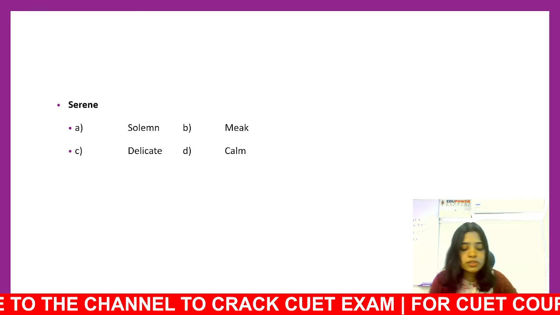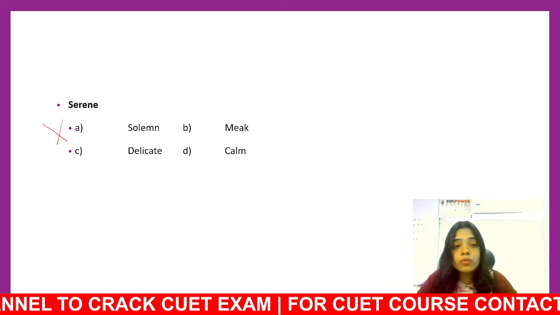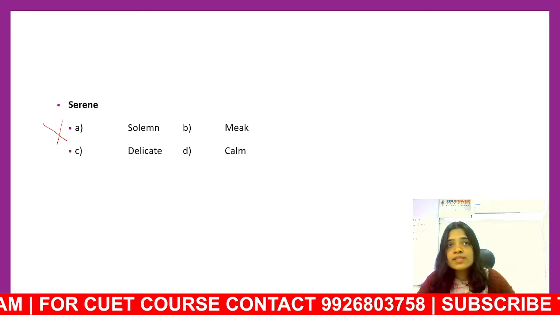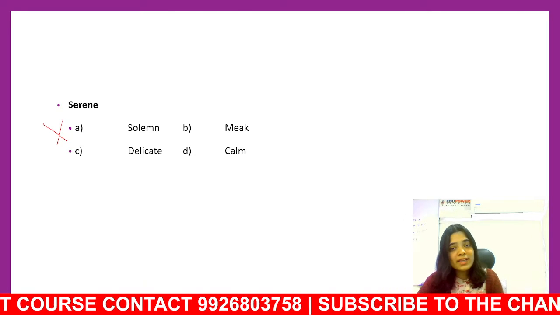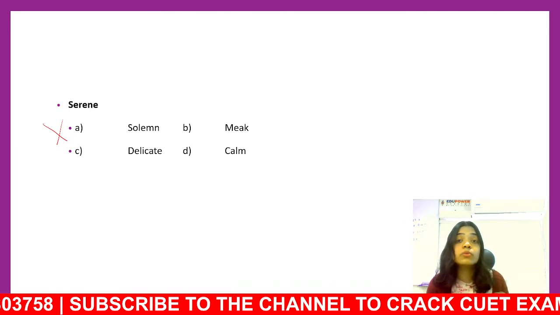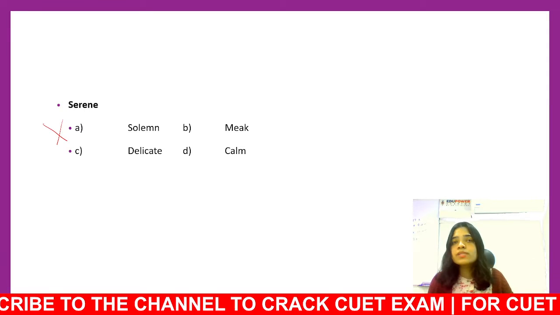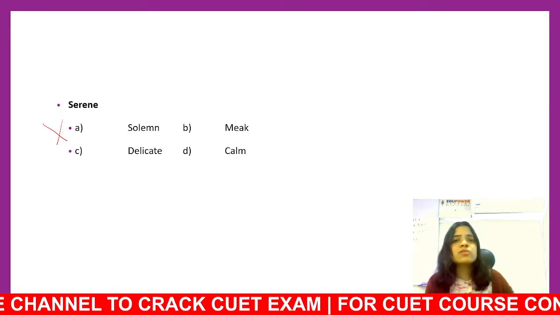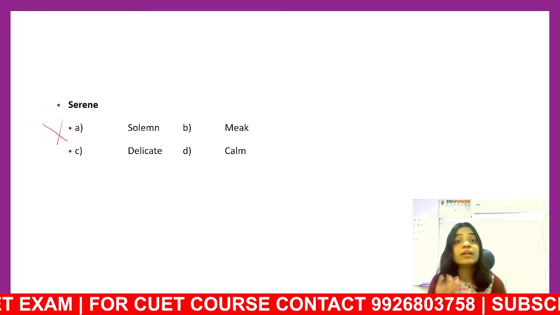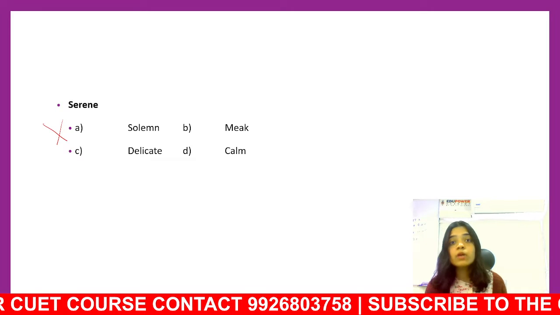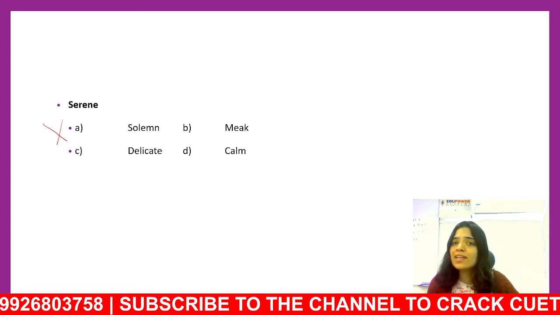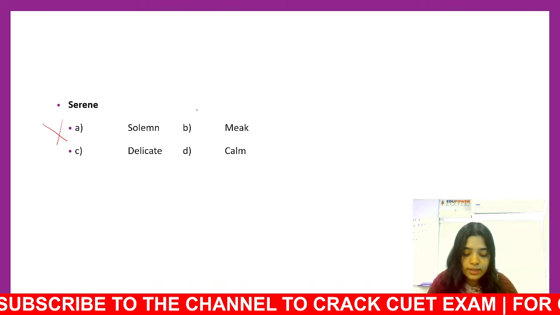What is meek? So the first one is not an option, we know. Second, what is meek? Meek is timid. Meek is someone who does not get attention to themselves, who tries to fade into the surroundings, or someone who does not raise their voice enough. A meek person is someone who does not have enough confidence. A meek person sits at the back of the class, would not say much, would not confront or fight with people, would not assert themselves. So can serene be meek? Not at all. Serene cannot be meek.